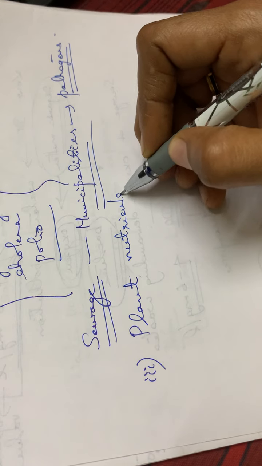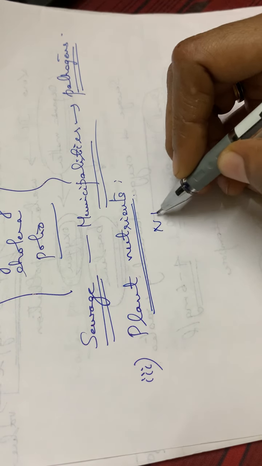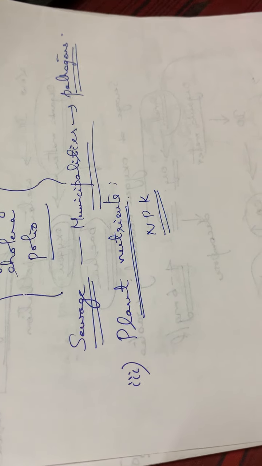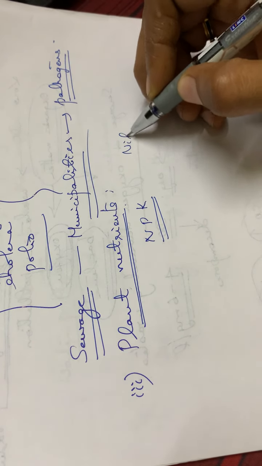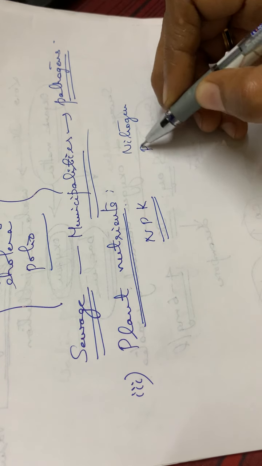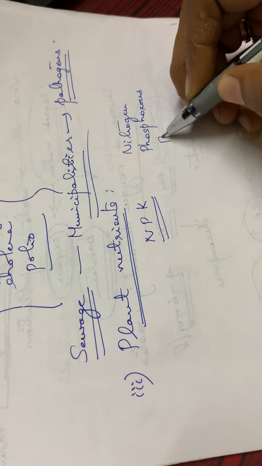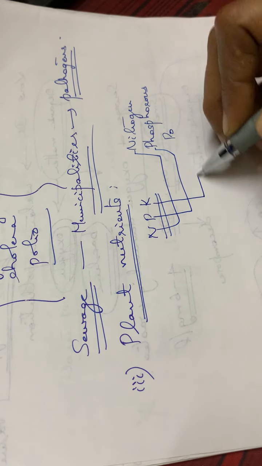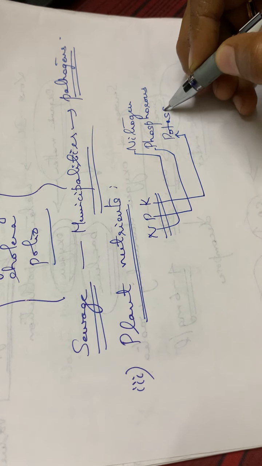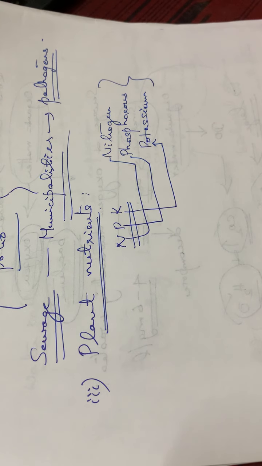Usually, you all know we put fertilizers on our plants, isn't it? These fertilizers are a mixture of NPK. Have you heard of the NPK mixture? N stands for nitrogen, P for phosphorus, and K for potassium. So the NPK mixture is normally used as a fertilizer.